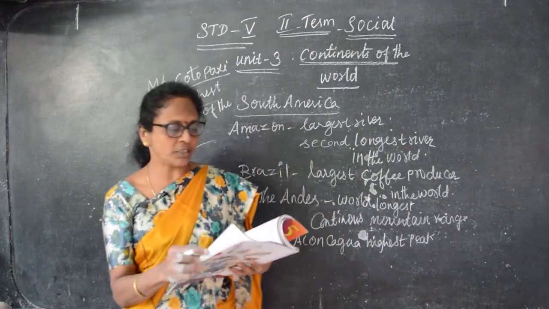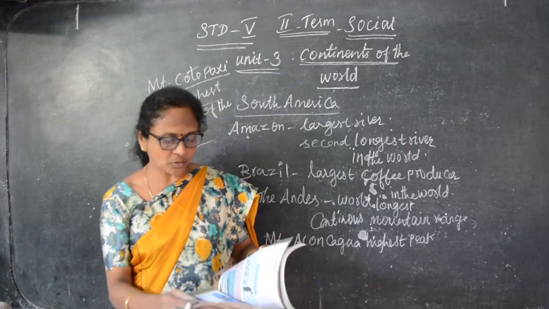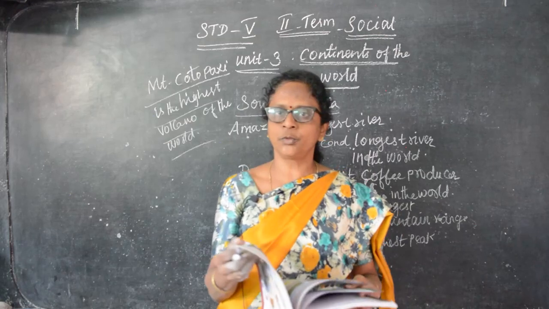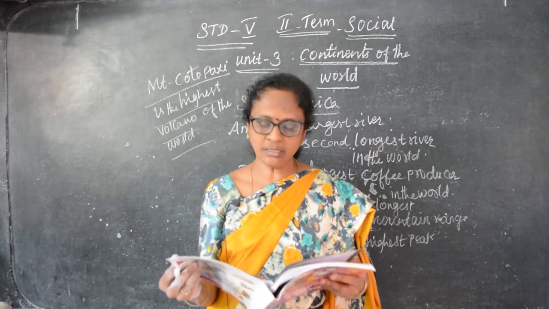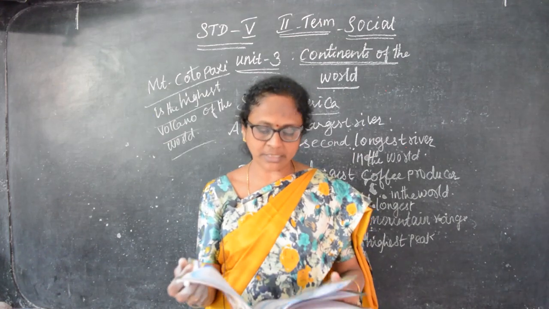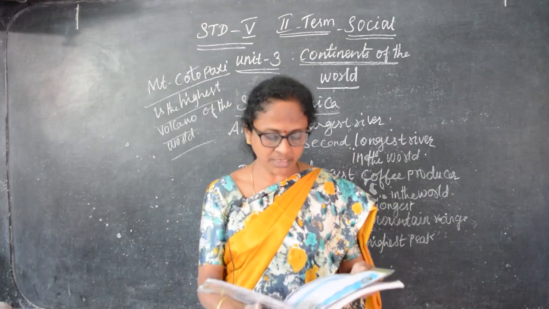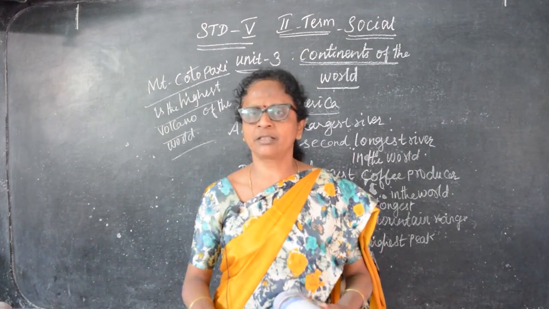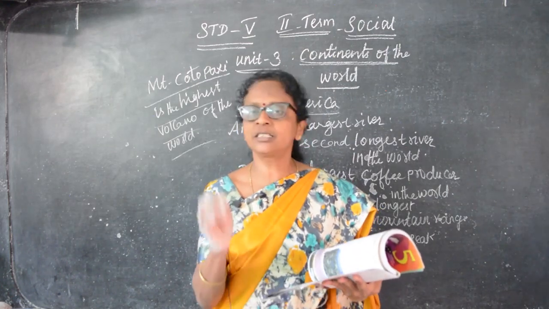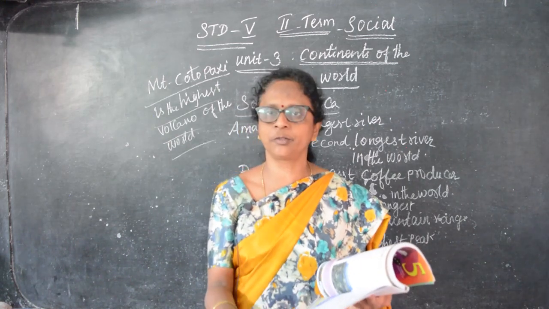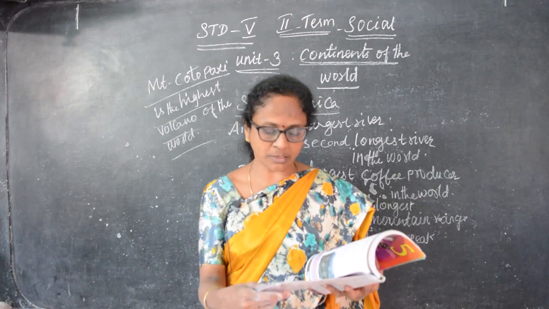So these are the continents we are seeing one by one. Other continents are also there: Antarctica, Europe and Australia. We will see those one by one, and the remaining exercises also. So learn what we have covered, children. Finish this and learn the countries' names, and pronounce them properly, children.